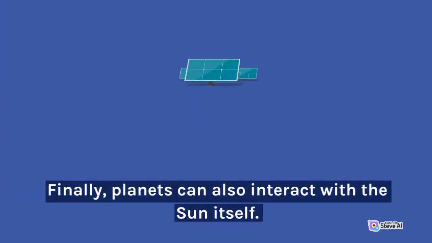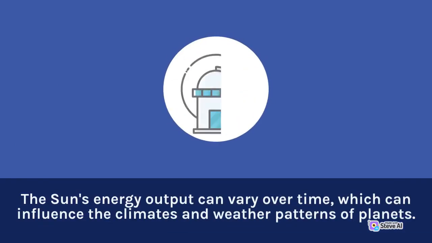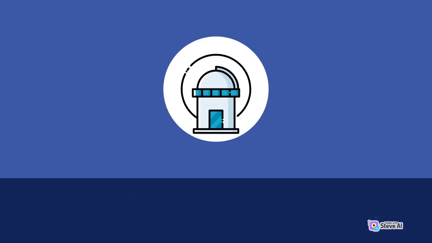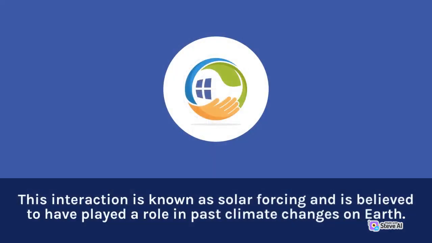Finally, planets can also interact with the Sun itself. The Sun's energy output can vary over time, which can influence the climates and weather patterns of planets. This interaction is known as solar forcing and is believed to have played a role in past climate changes on Earth.